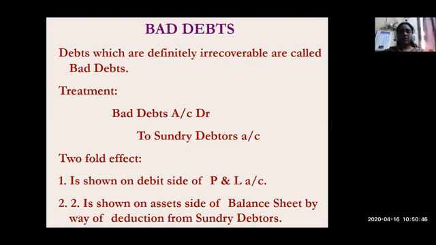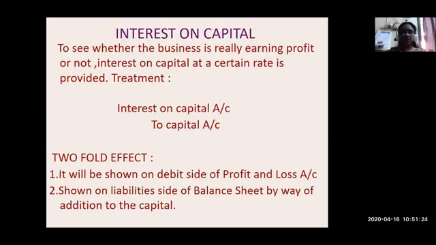Bad debts which are not included in the trial balance will have a twofold effect of treatment when we prepare the final accounts. First, bad debts will be entered into profit and loss account because they are indirect expenses. So it will be shown on the debit side of profit and loss account, and it will come on the asset side of the balance sheet, where the sundry debtors have to be deducted by the amount of bad debts. This is one example.